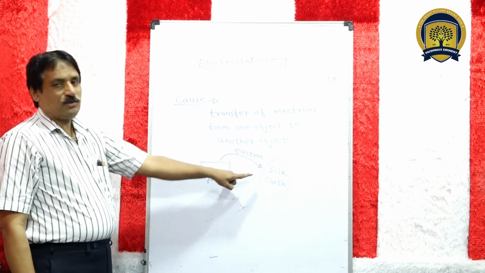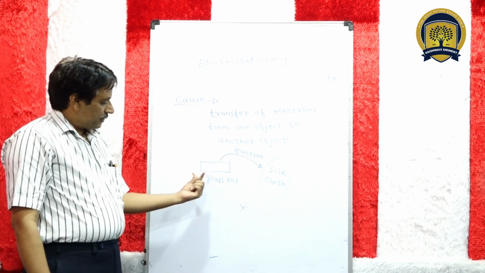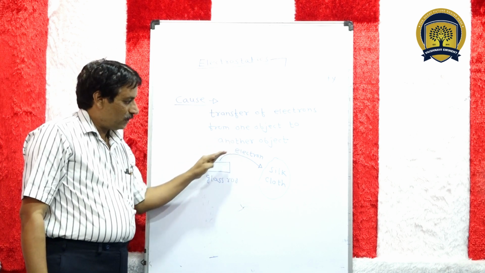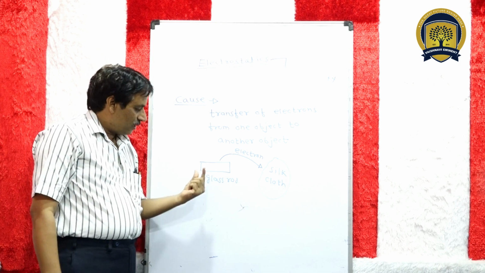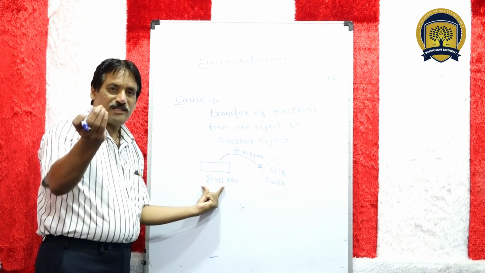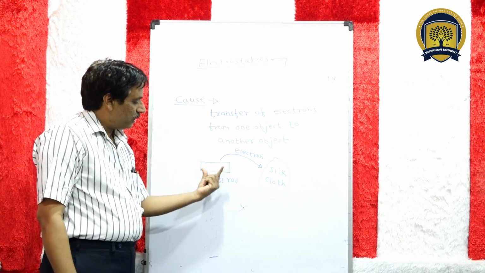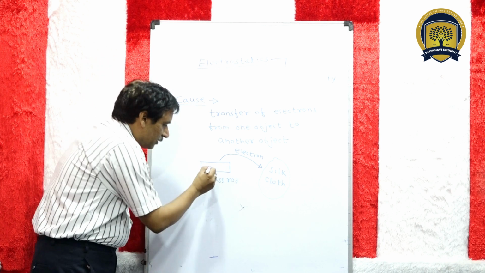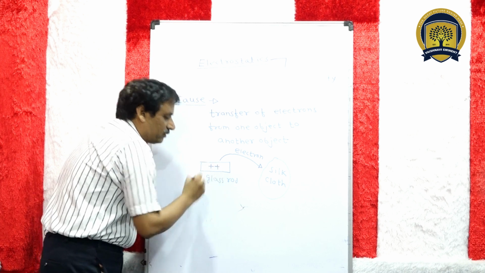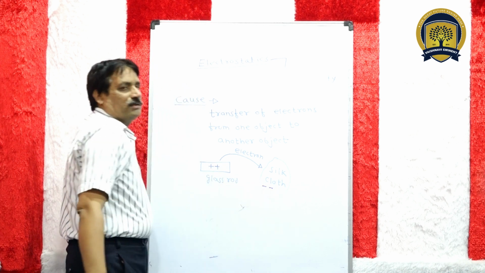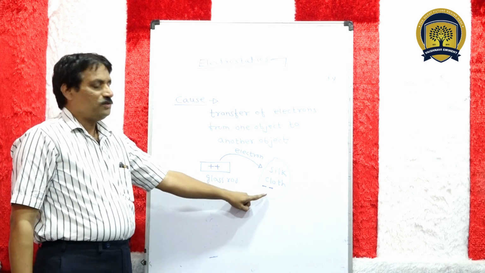Since this glass is losing the electron, there is a deficiency of electron, so this will become positively charged, and silk is getting electron, so this will become negatively charged.